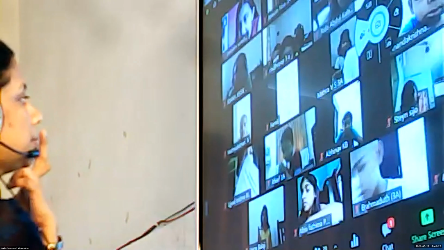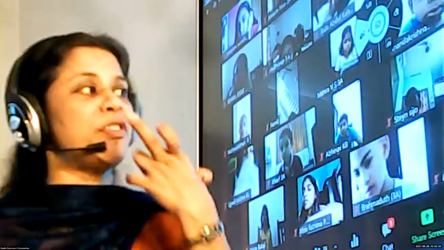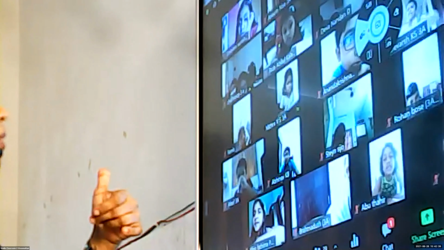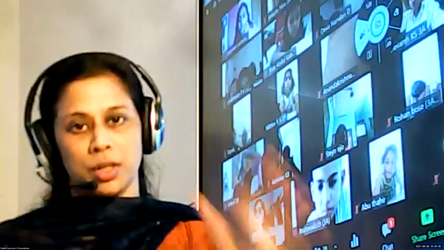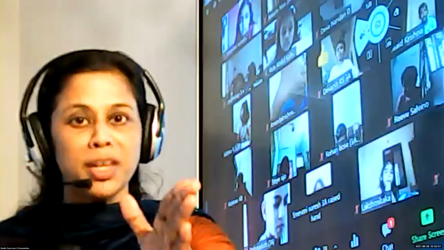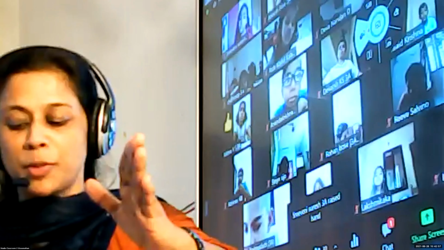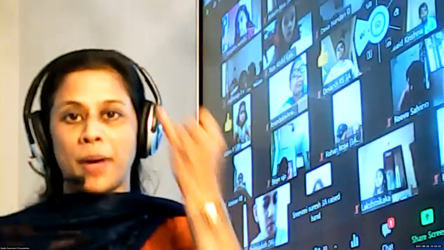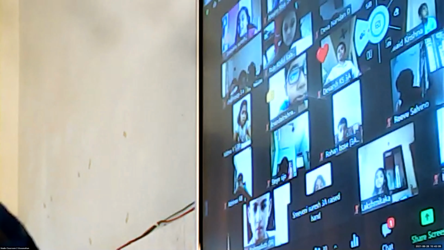Have you understood? This is the way you identify the common noun and the proper noun. I hope it's very clear to all of you. Clear? Put a thumbs up for me if you have understood the common noun and the proper noun. You should not forget: nouns are naming words. Nouns can be categorized into common nouns and proper nouns. Common noun means common names, and proper nouns are special names of a particular person, place, animal, or thing. Is that clear to all of you?